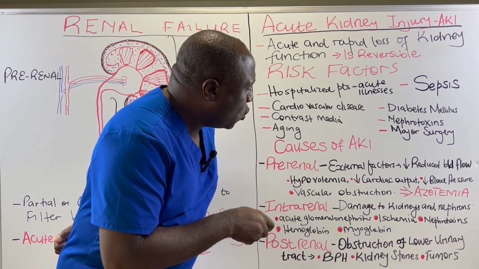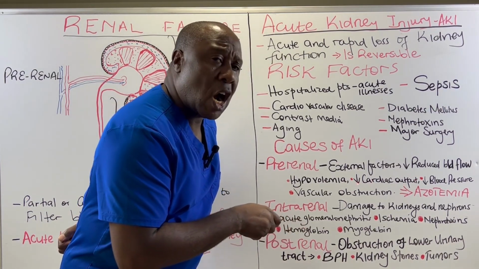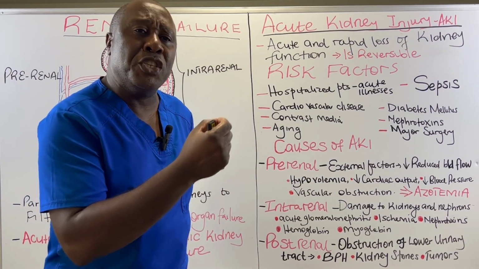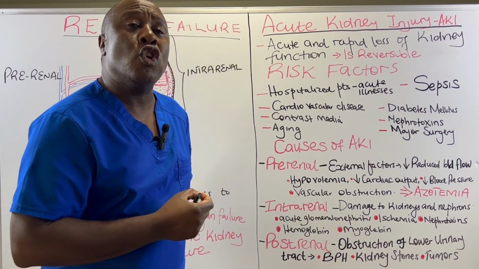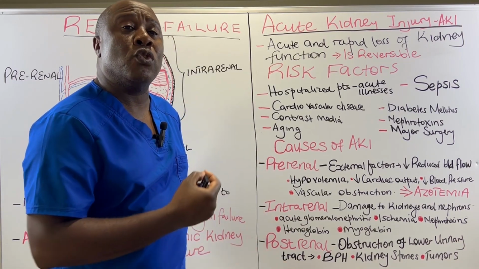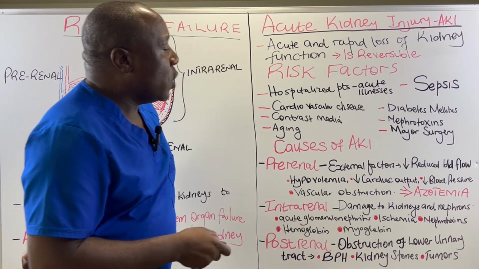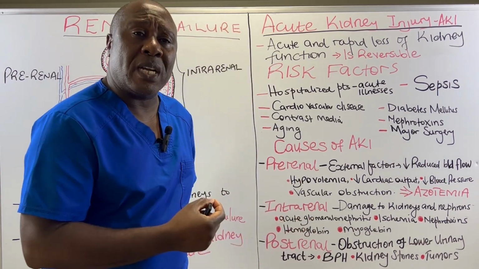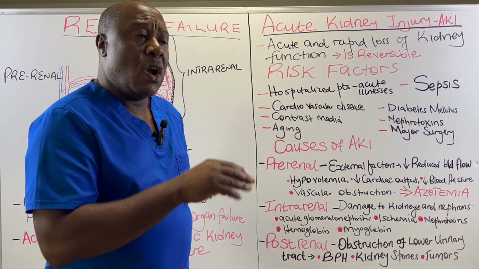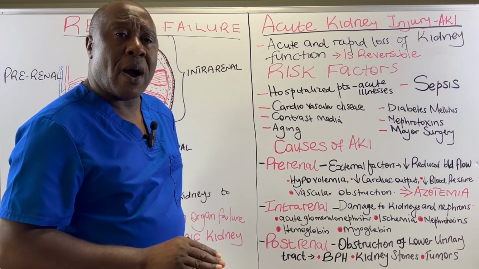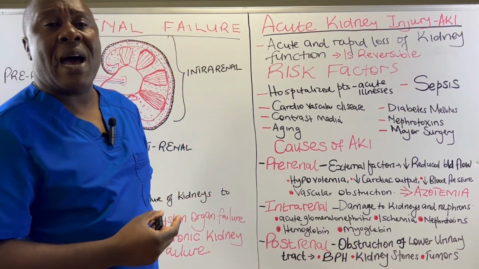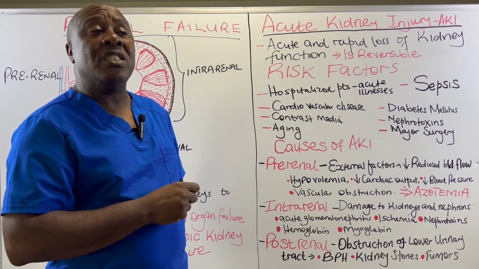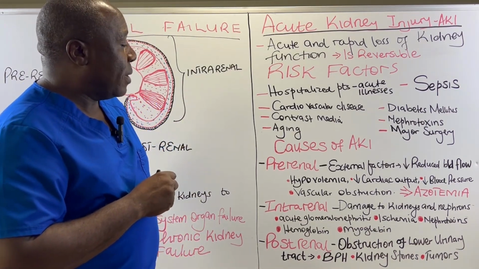Number two, we have got decreased cardiac output. When the amount of blood that is pumped by the heart is reduced, then the kidneys are not going to be adequately perfused. So this could cause injury to our kidneys. Then we have got decreased blood pressure. Blood pressure is very important for perfusion of our kidneys. When the blood pressure becomes lower, then not enough blood is supplied to our kidneys. And as a result of this, our kidneys could easily be injured because of that reduction in blood pressure.